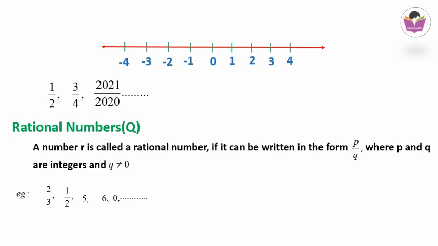0 is also a rational number because we can represent 0 as 0 by 1, 0 by 2, 0 by 3, likewise. So this is also in p by q form. So 0 is also a rational. In the classification of numbers, so far we have learned about natural numbers, whole numbers, integers and rational numbers. Among all these four number names, the rational numbers are the biggest number system we have learned so far, because rational numbers include integers, include whole numbers, include natural numbers.